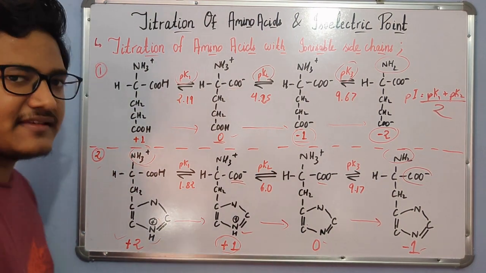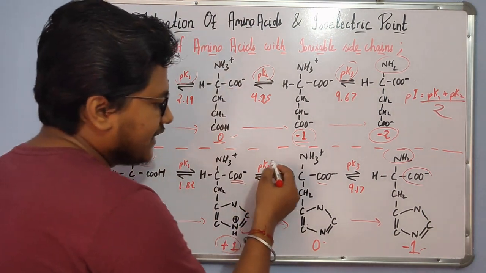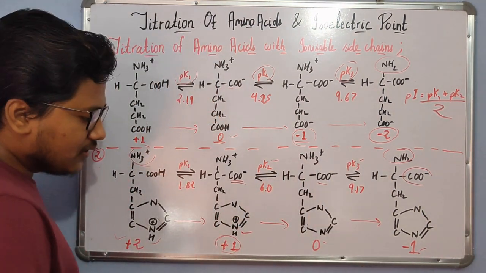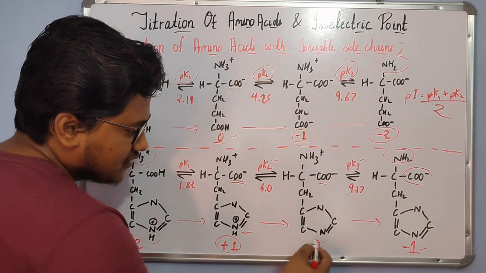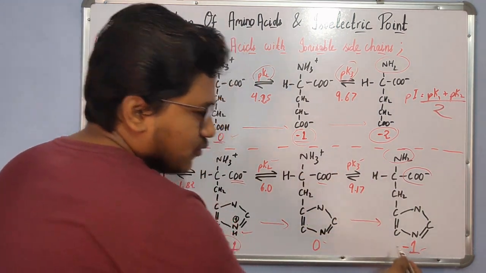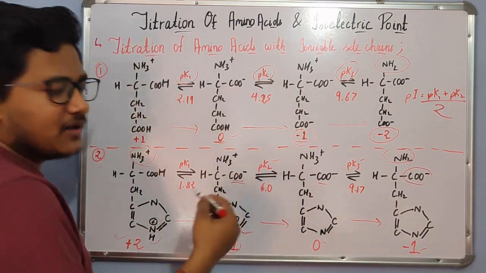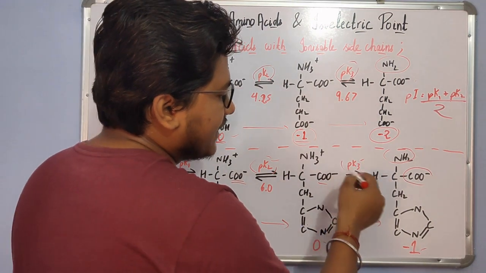Now, for this case, the pI value is determined using the values of pK2 and pK3 because we will see the transition for 0 around these two values. So the +1, 0 to -1 or -1, 0 to +1 transition takes place accompanied by the values of pK2 and pK3.